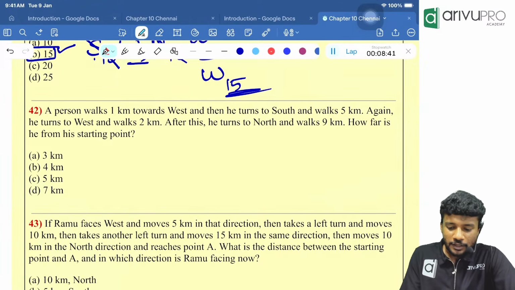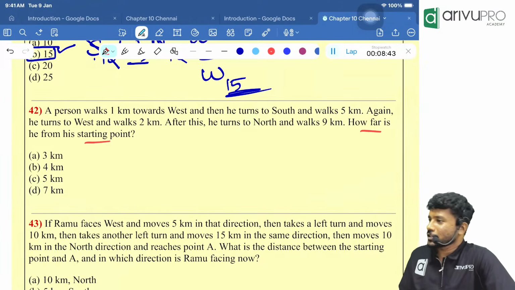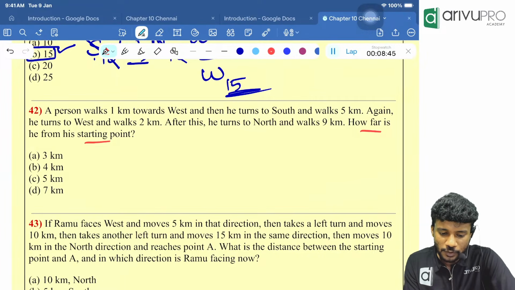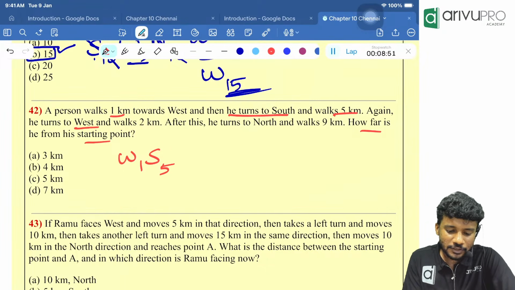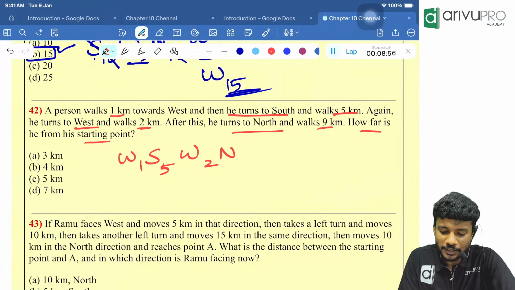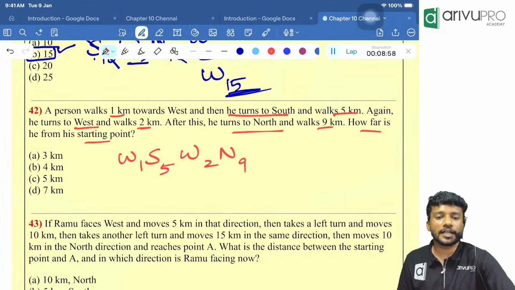Look here. How far is he from the starting point is the question. A person walks towards west, how many kilometers? 1. Then turns to the south, how many kilometers? 5. Again turns to the west, how many kilometers? 2. He turns to the north, how many kilometers? 9. How far is he from the starting point is the question.